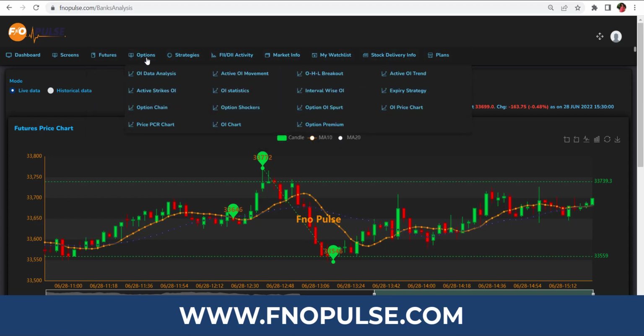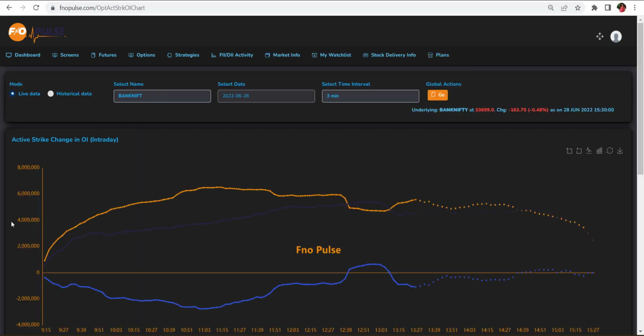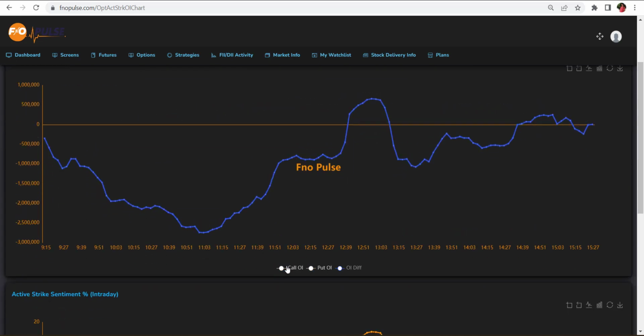Next, let's go into options trading. In options trading, you have to understand the active strike OI. Here you have to understand whether the market is in an uptrend or downtrend by knowing the OI difference. You just check this, the client's graph will be removed. Whenever you see it is below zero, the market will be mostly in downside. Whenever it crosses zero, then definitely the market will start moving in an upward direction.